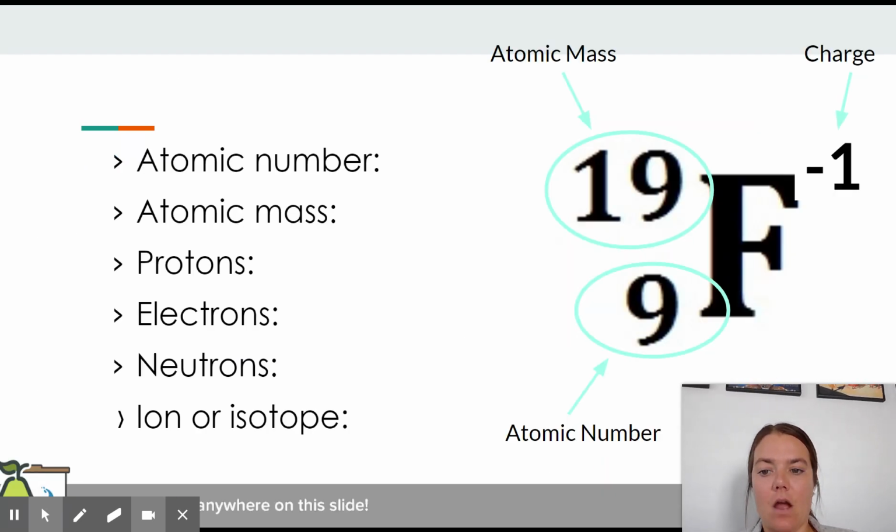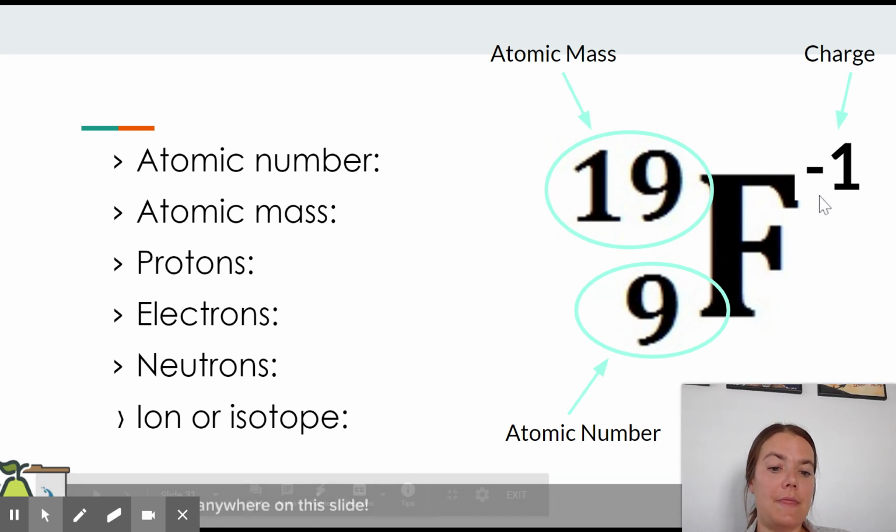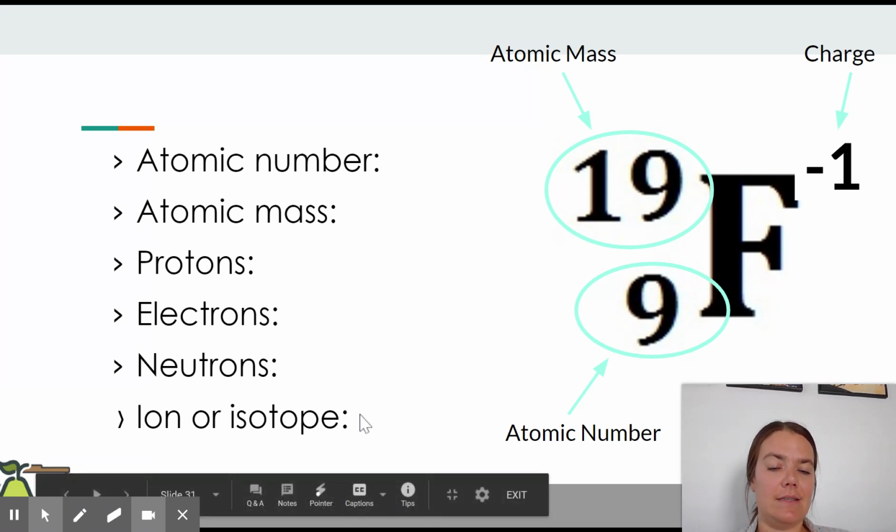All right, so let's go through the same process here for this particular element. Great, so our atomic number is 9, our atomic mass is 19, the protons are 9, our neutrons are 19 minus 9. The charge, because it is -1, should tell you that there is 1 more electron than there are protons. And if there are 9 protons, 1 more than that would be 10. So there should be 10 electrons, and this is absolutely an isotope.